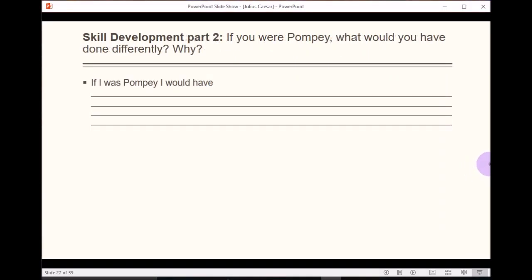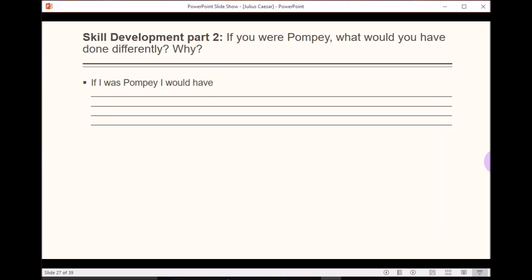Skill development part 2. This is one of those where you put yourself in their shoes, kind of get a different perspective, different angle of view. If you were Pompey, let's pretend, what would you have done differently and why?